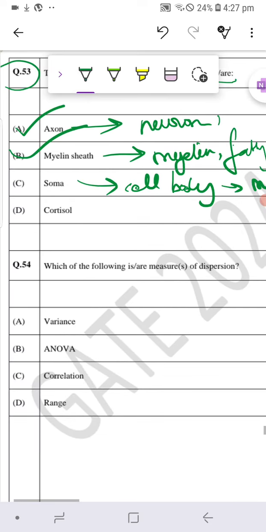The last option, that is cortical, is not a component of motor neuron, and hence A, B and C becomes your answer.